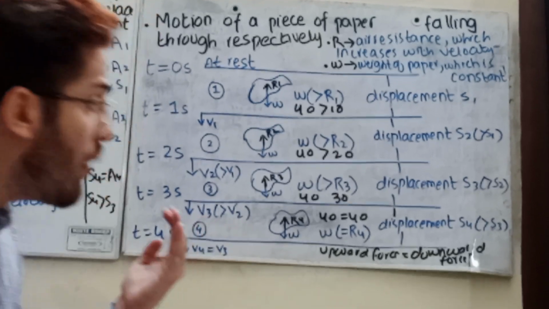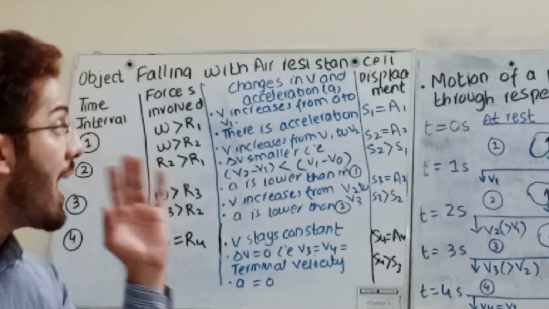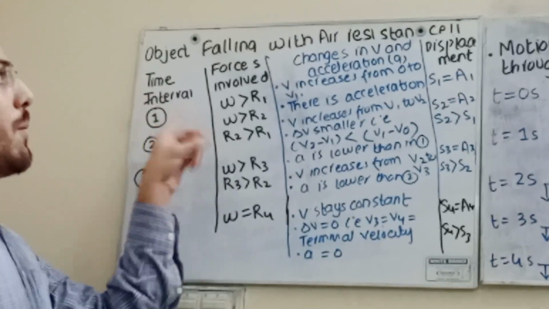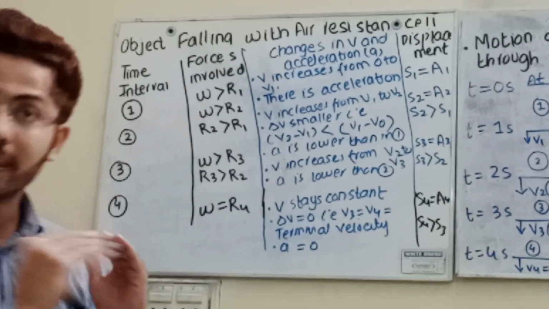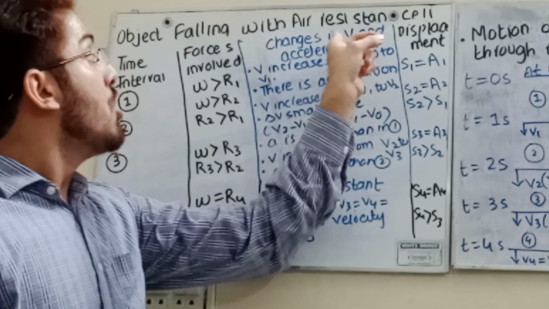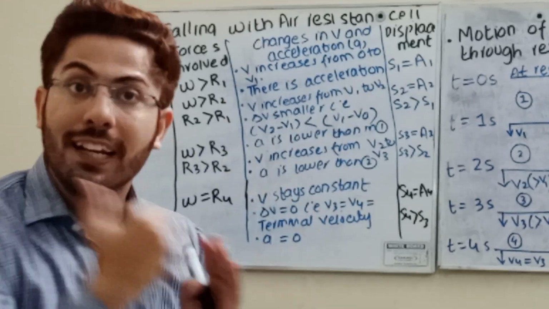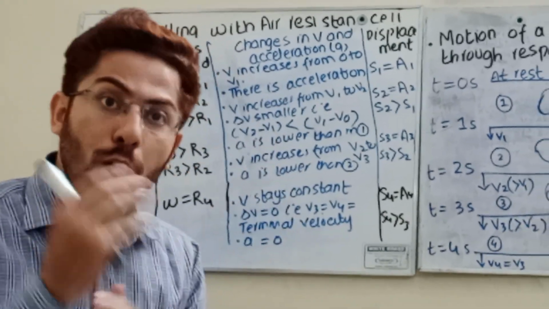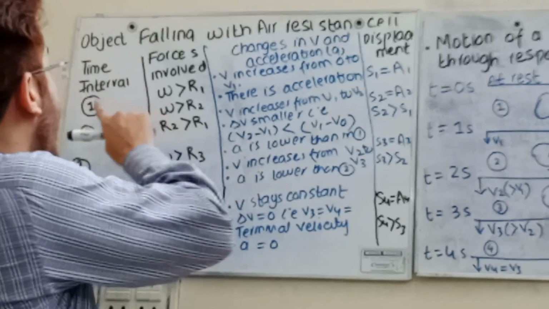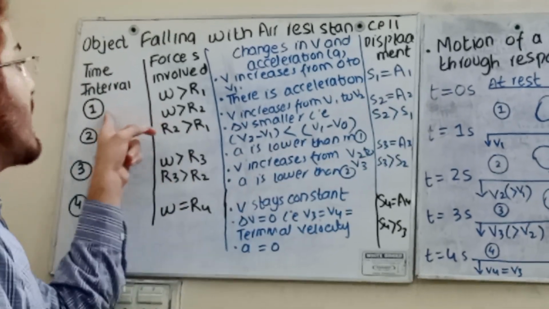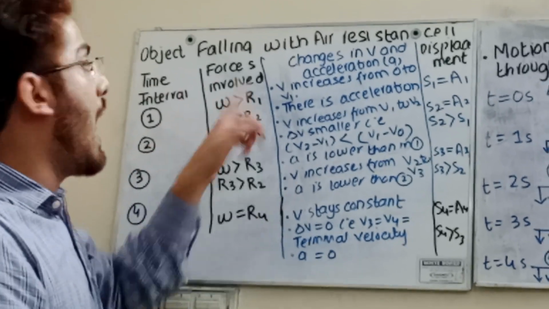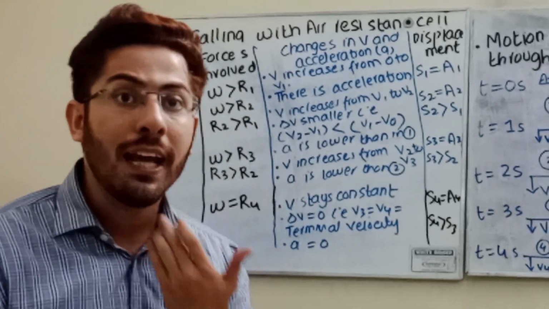Now you are going to write this down. Remember: time interval, number 1; forces involved, number 2; number 3, changes in velocity and acceleration; and displacement. Look carefully. At the first time interval, from 0 to 1, weight is greater than R1, definitely greater than the air resistance.